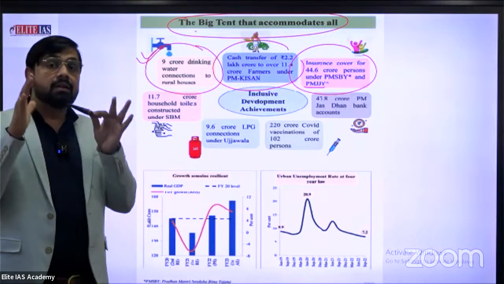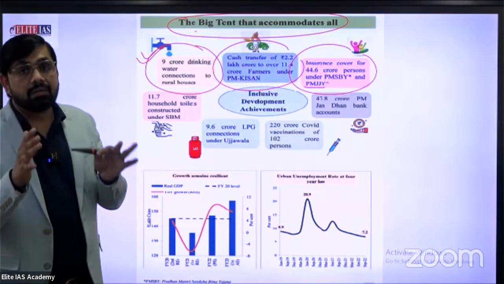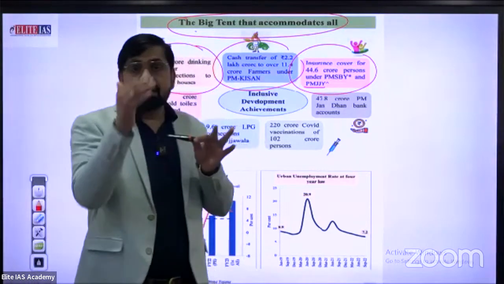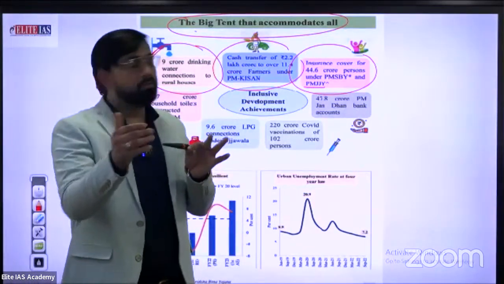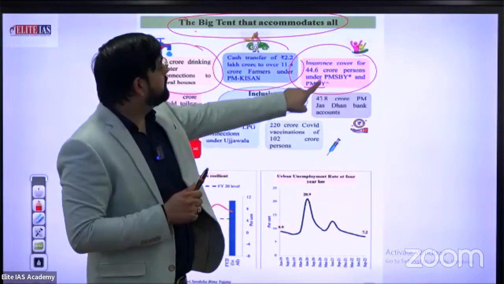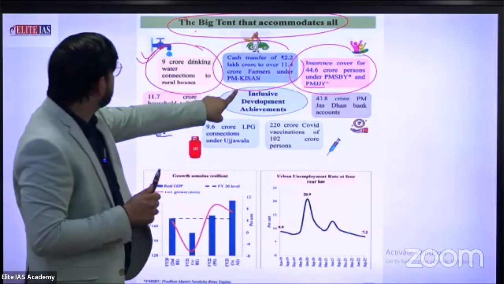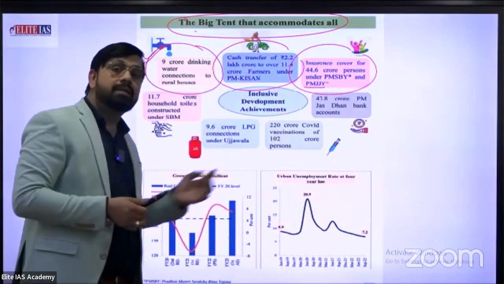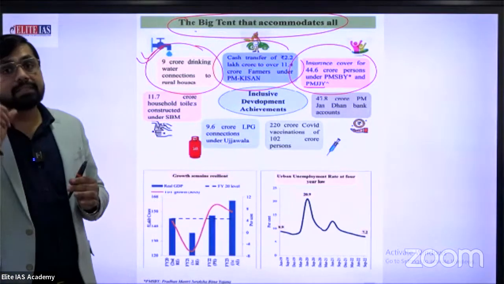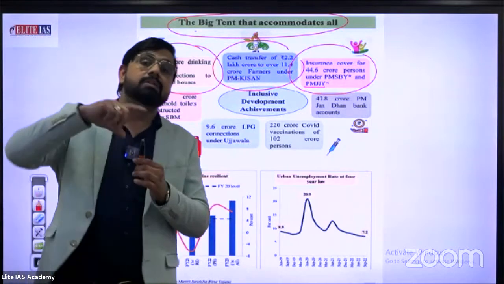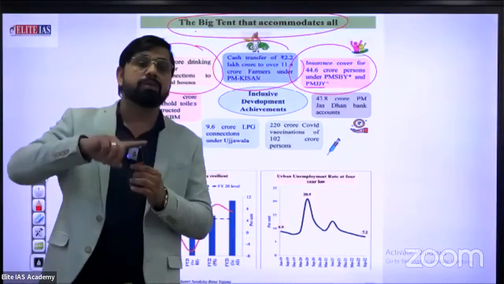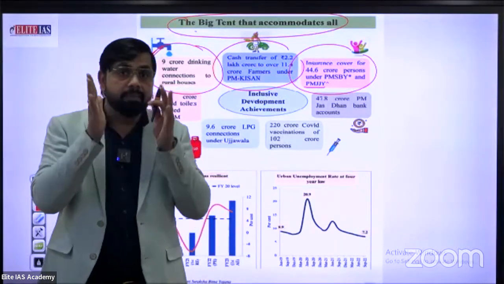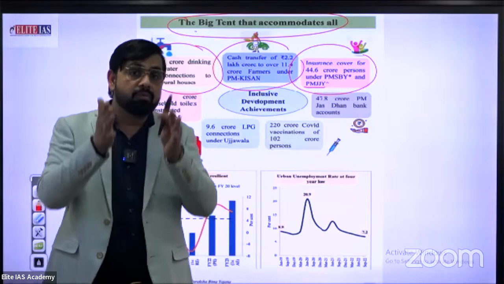First of all, please learn or cover the static data, the main data related to the schemes of our current year budget. First one, PMJJY scheme, PMSBY scheme, PM Kisan scheme, or so many different schemes. Ujjwala scheme, please cover the static based data. The scheme started from which year, what the main objective of the scheme is, which was the first city of starting the scheme. So this is the main static based data. Please cover. This is homework for you.